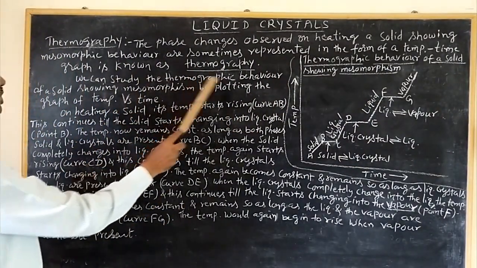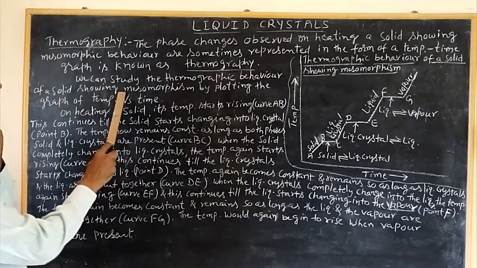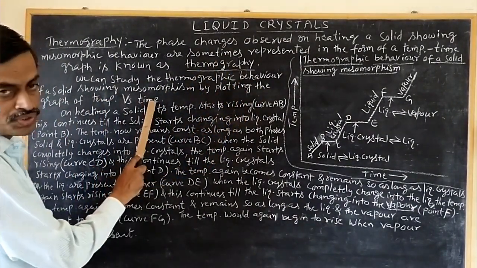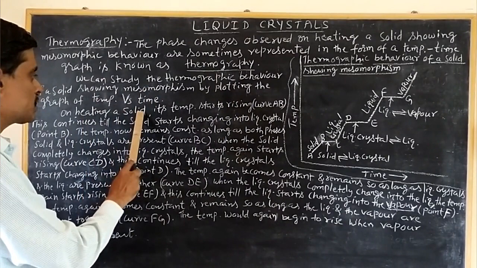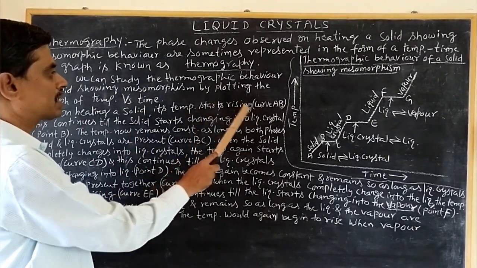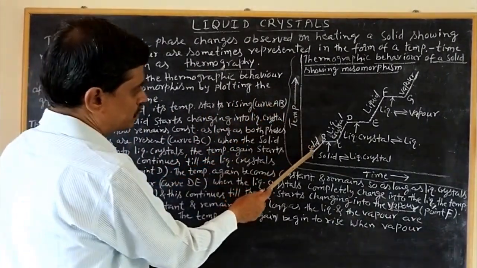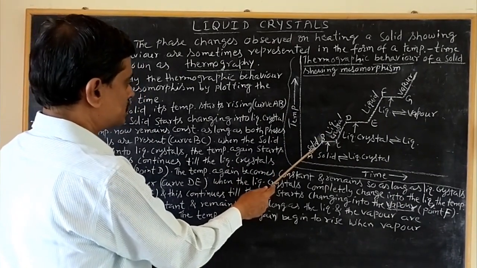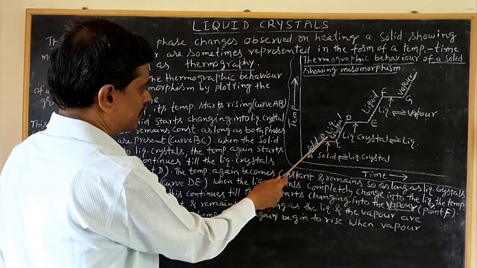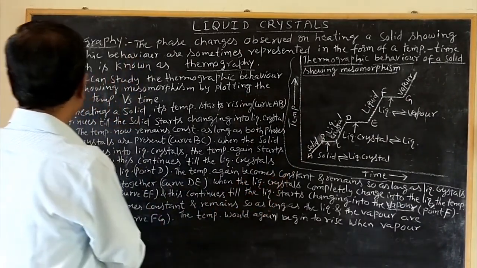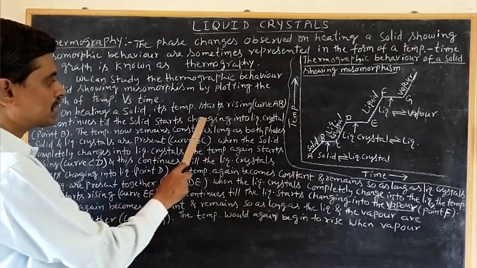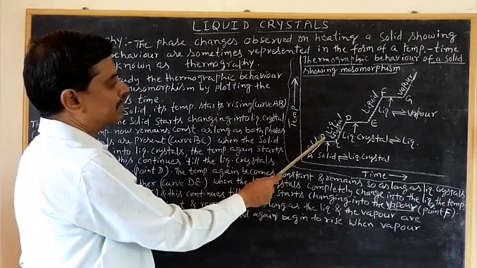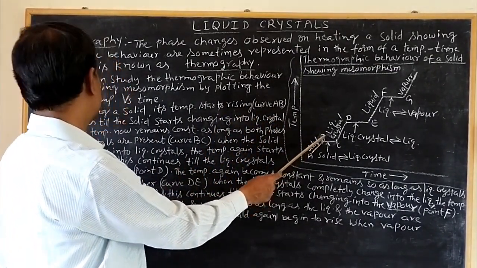We can study the thermographic behavior of a solid showing mesomorphism by plotting the graph of temperature versus time. On heating a solid, its temperature starts rising, curve AB, as you will see. This is the solid form. This continues till the solid starts changing into liquid crystal. This is the point B. At point B, the solid is converted into the liquid crystal.